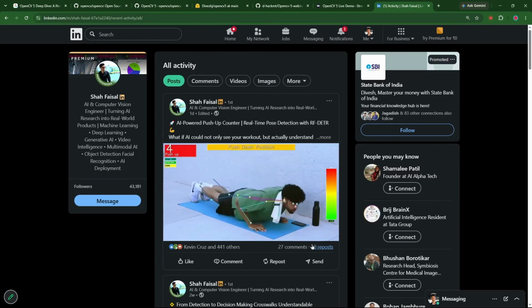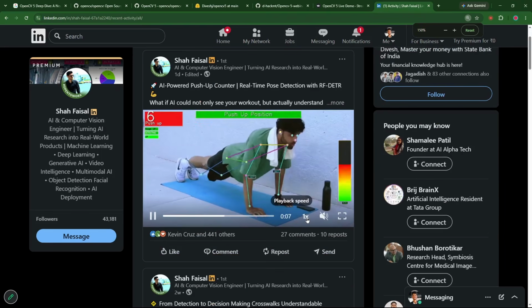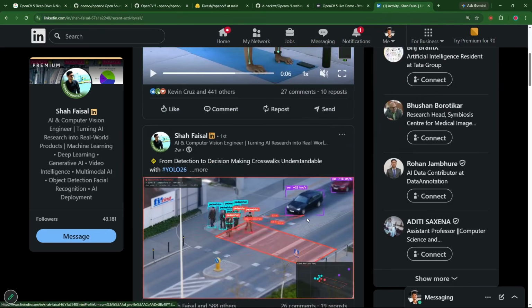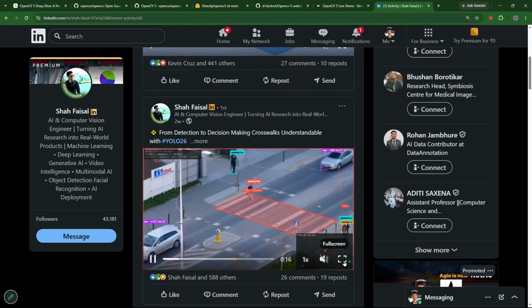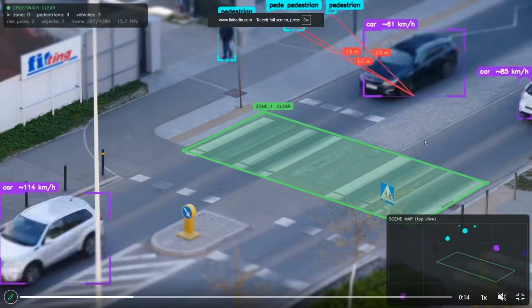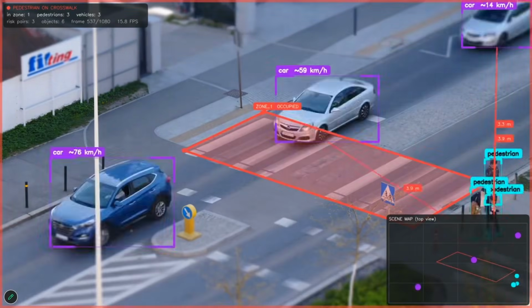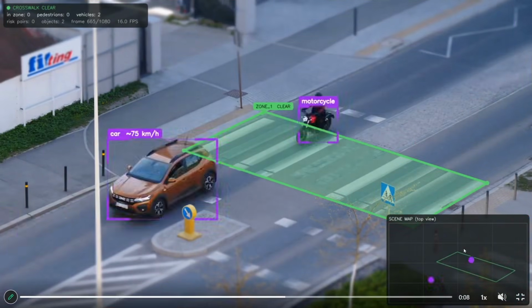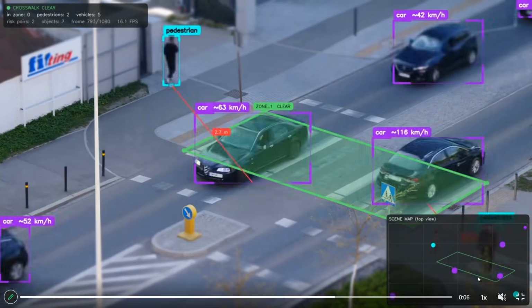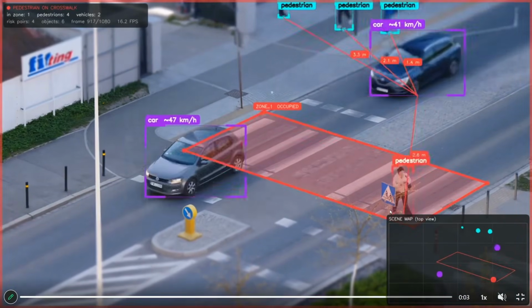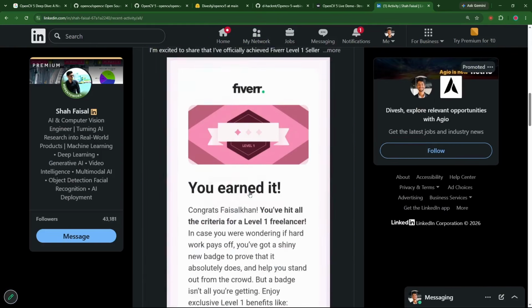Pose detection, pose estimation, all of that is coming into the picture. Secondly, look at this solution, wherein vehicles and pedestrians are being detected in a nice way, and we are also getting a scene map of how it is happening. See, this is so beautiful, right? These are the kind of solutions he is making for people.